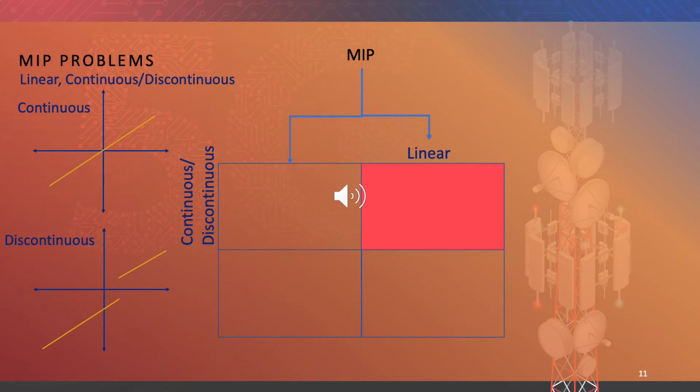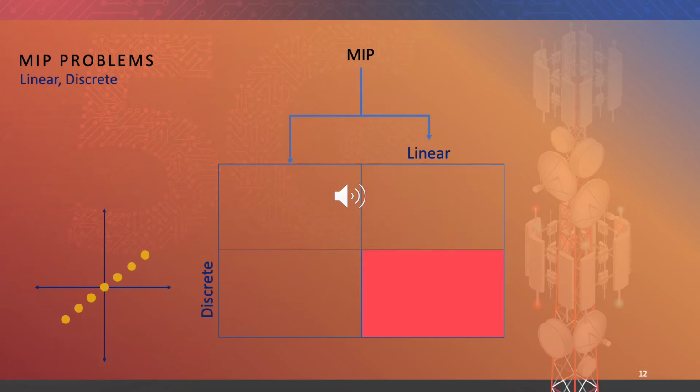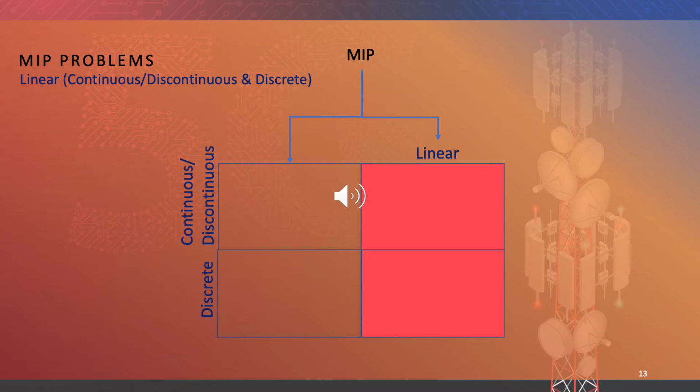To start, Slide 11 shows a linear, continuous-discontinuous MIP ecosystem. Slide 12 shows a linear, discrete ecosystem. Slide 13 shows them jointly. We then place where the set of mixed integer linear programming, MILP problems, reside, and we also place yellow arrows to indicate where we began at MIP and ended with MILP.